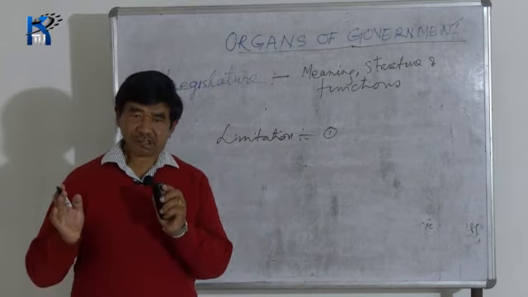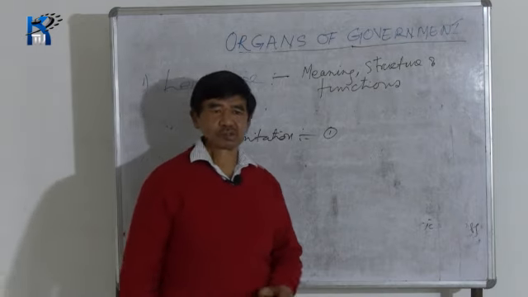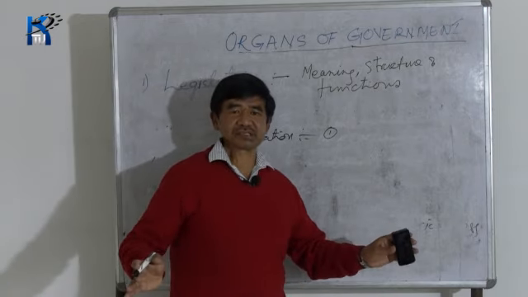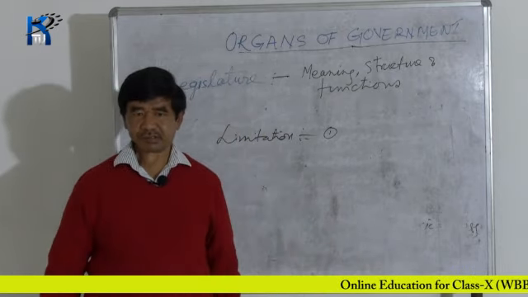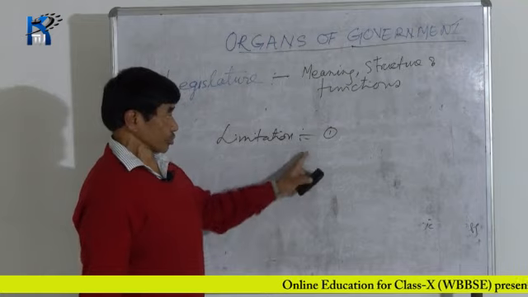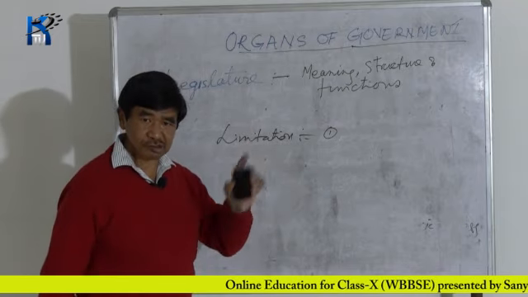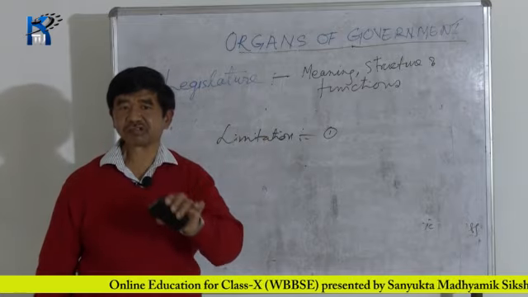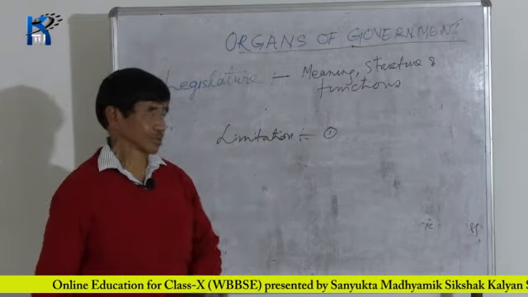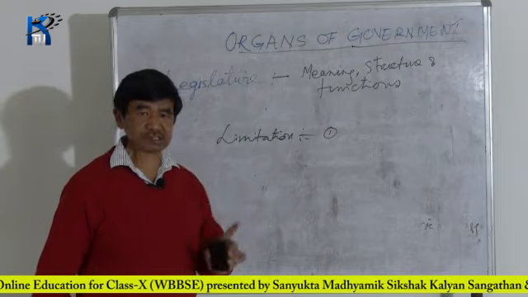All the members are not intelligent. So sometimes we feel that it is a meeting place of different people. So because of these types of things, sometimes the legislature cannot perform its duty. That is the limitation that we can see.